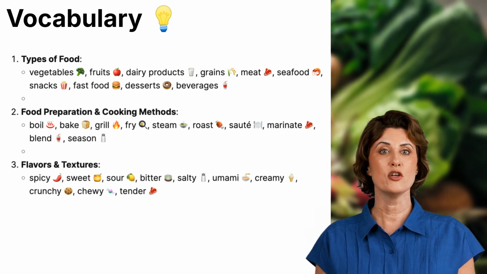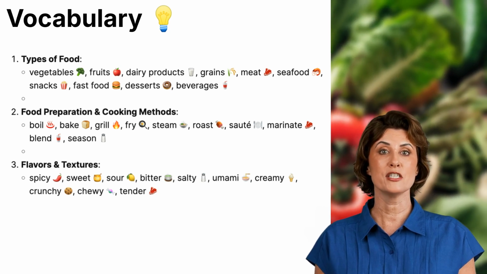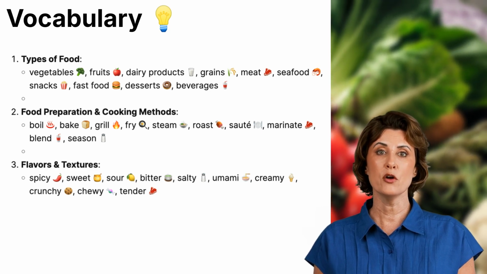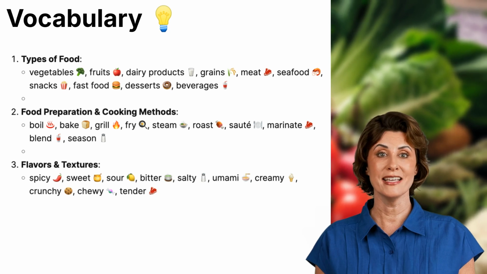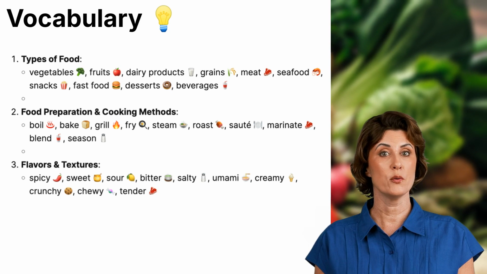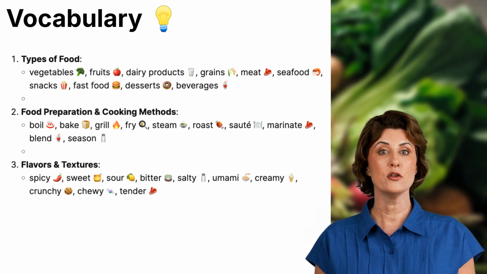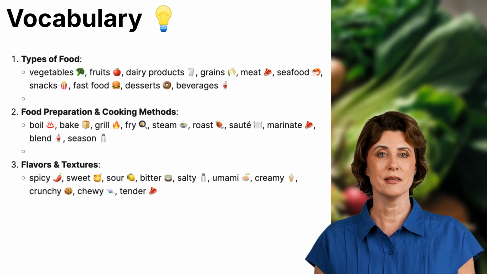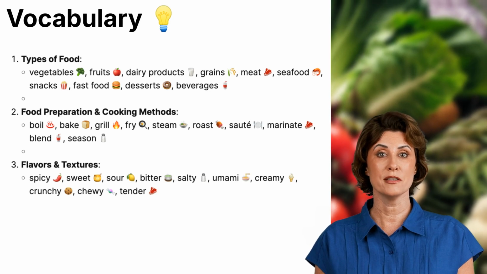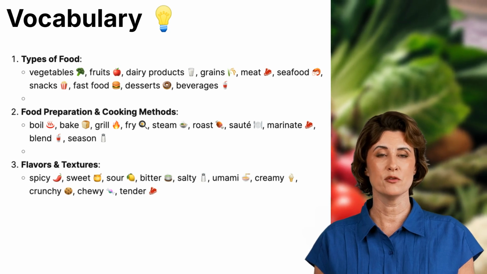To fry means to cook in hot oil, like fried chicken or French fries. To steam means to cook with steam, often used for vegetables or dumplings. To roast means to cook in the oven with dry heat, such as roasting a chicken. To saute means to cook food quickly in a little oil or butter. To marinate means to soak food in a flavored liquid before cooking. To blend means to mix ingredients together, often in a blender for smoothies. To season means to add spices or herbs to improve the taste of food.